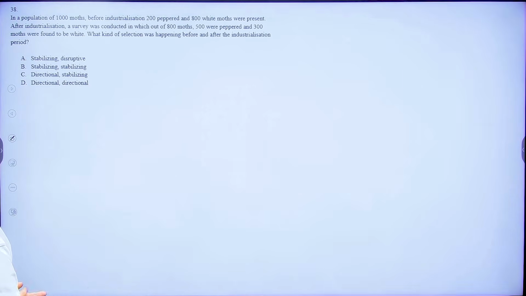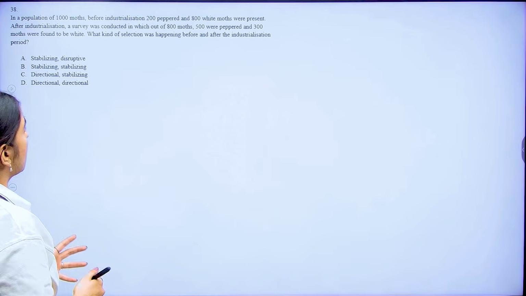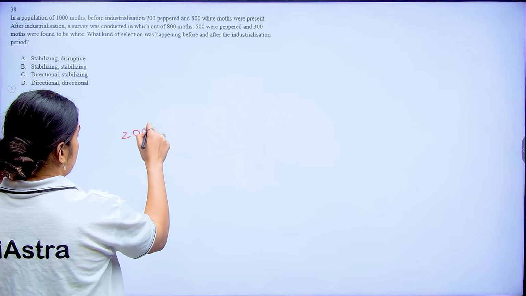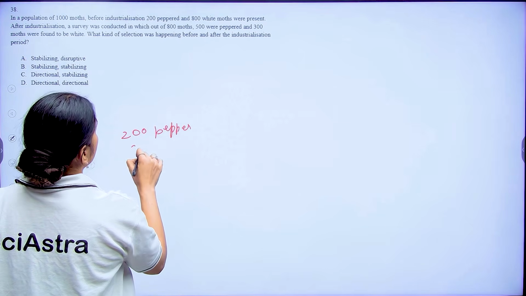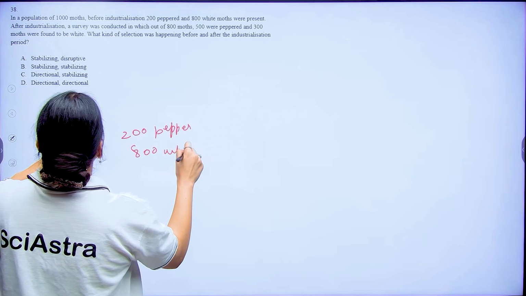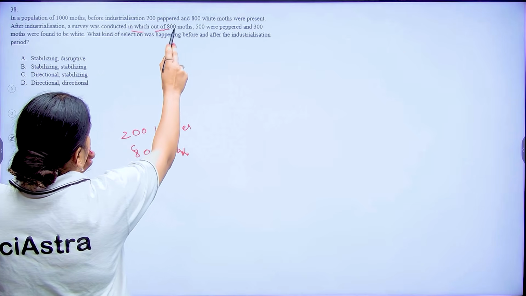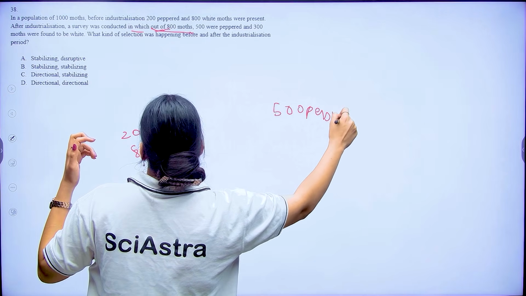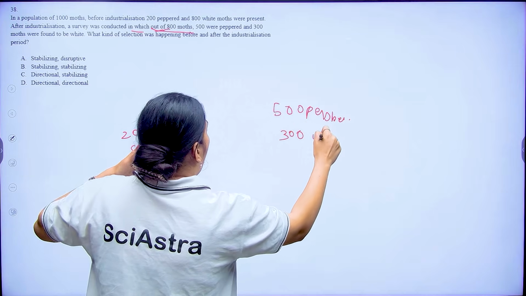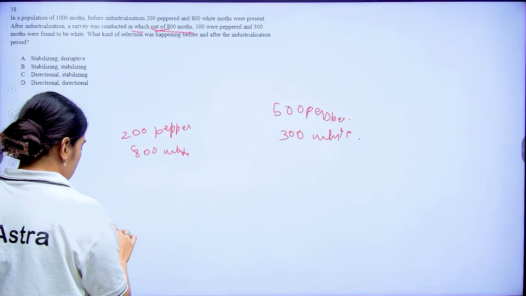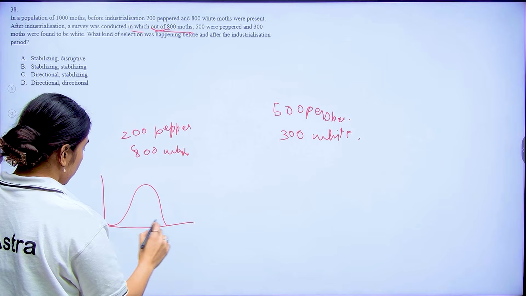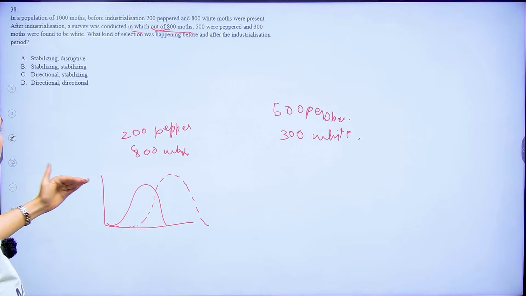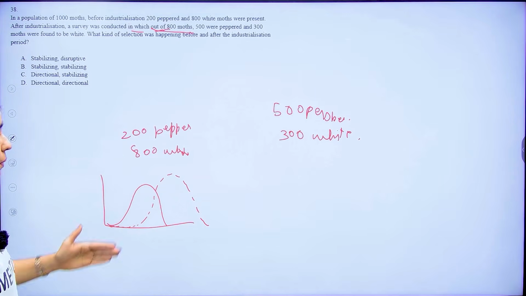Coming to question number 38, it says in a population of 1000 moths before industrialization, 200 peppered moths and 800 white moths were present. So initially you had 200 peppered moths and 800 white ones. And after industrialization, a survey was conducted, out of 800 moths, 500 were peppered and 300 were white. So initially, let's say this was my graph, now the graph has shifted more towards your peppered moth, right?